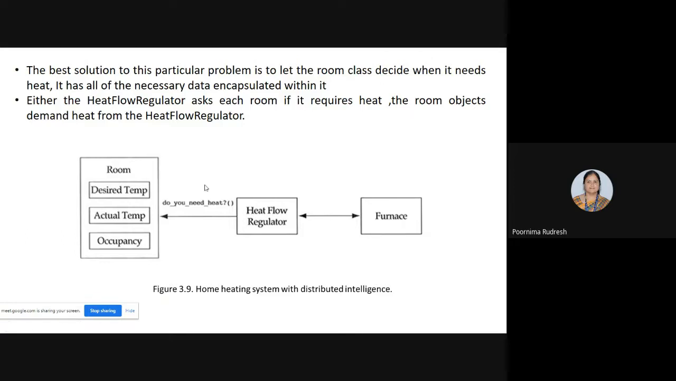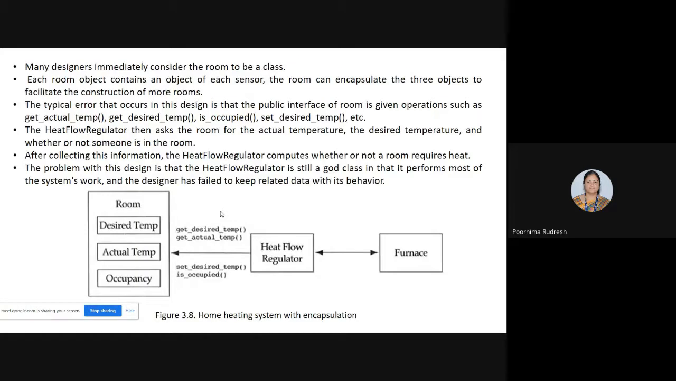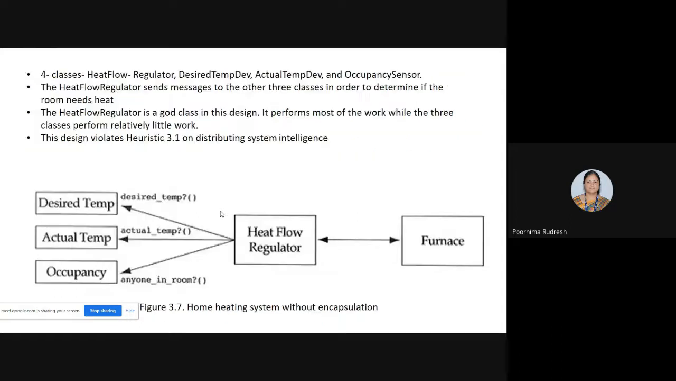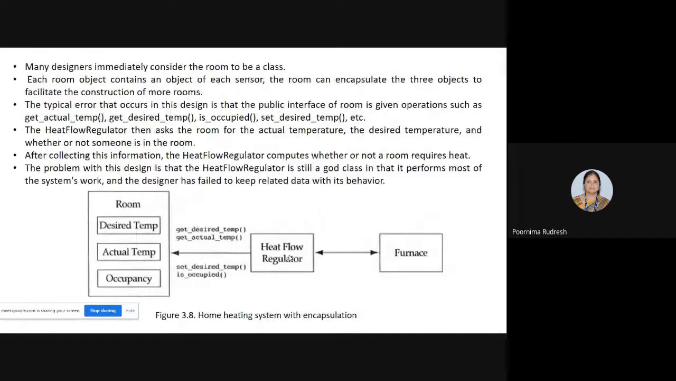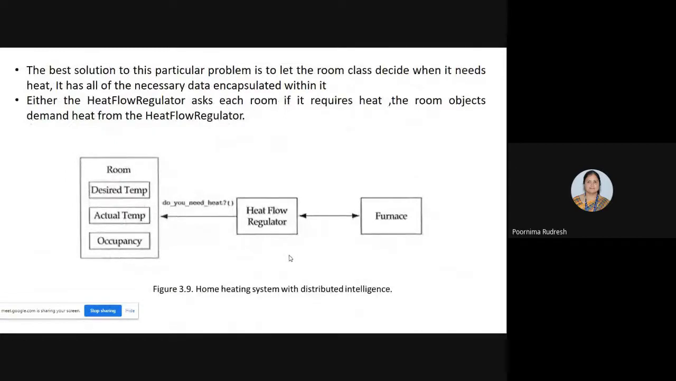Okay, so here you'll see that the system has distributed intelligence, because the control is given either to the room or to the heat flow regulator. The room can itself demand the heat, or the heat flow regulator can ask the room whether it requires the heat or not. So this is the example of a home heating system with and without distributed intelligence. In the previous design there was an absence of distributed intelligence, and hence we move on to the better solution where distributed intelligence is present.